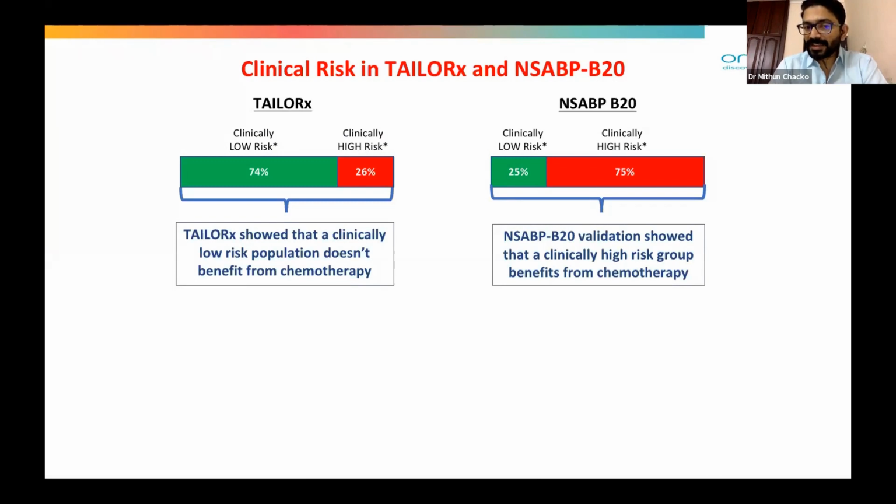So the TAILORx trial basically shows that clinically low risk doesn't benefit from chemotherapy, and the NSABP trial basically shows that clinically high risk benefits from chemotherapy.